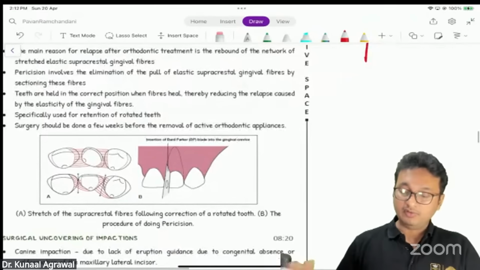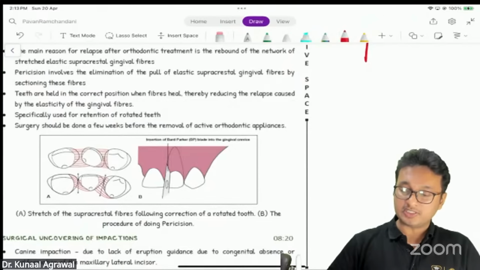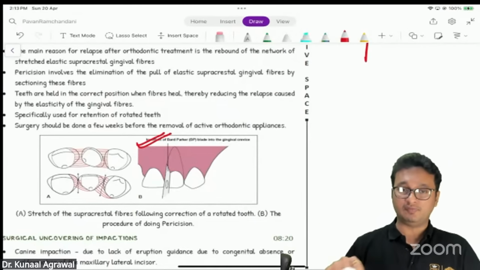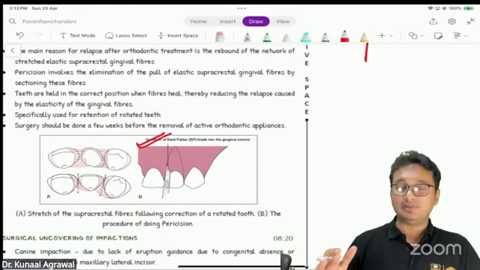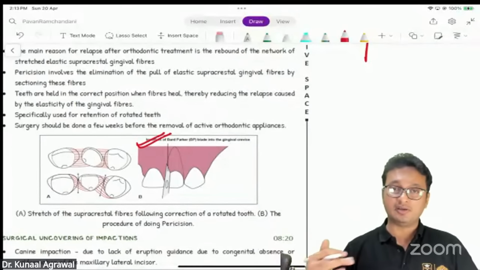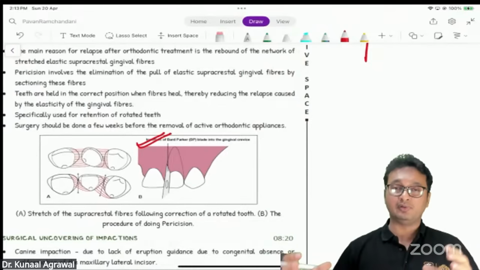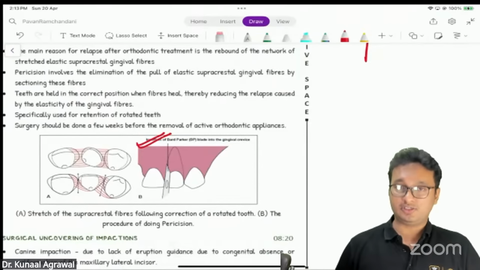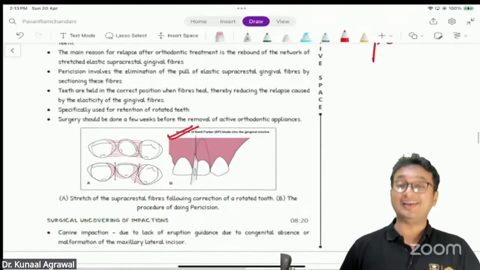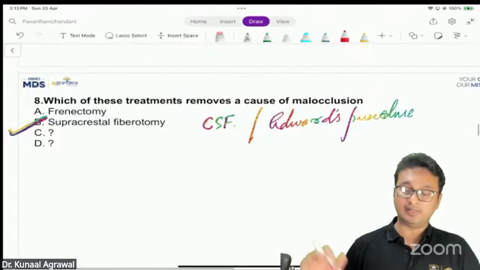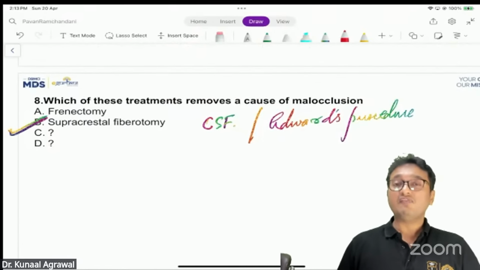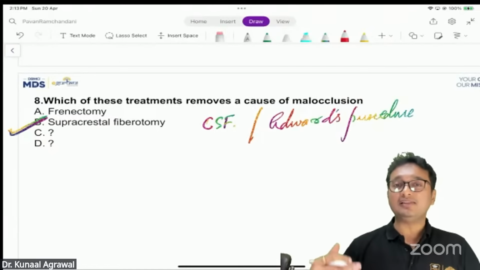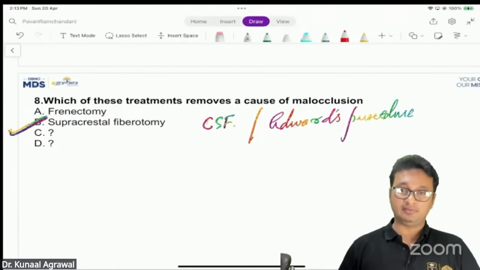We use a Bard-Parker knife. It is inserted into the gingival crevice, and a 360-degree rotation is given along the gingival crevice, circumferentially around the tooth, in order to sever those fibers. The new fibers which are created get remodeled in an orientation that does not lead to relapse of the rotation correction. We have already talked about this in the live and recorded lecture. So circumferential supracrestal fibrotomy removes the cause of malocclusion, eliminating the need for permanent retention. You can put it that way as well.